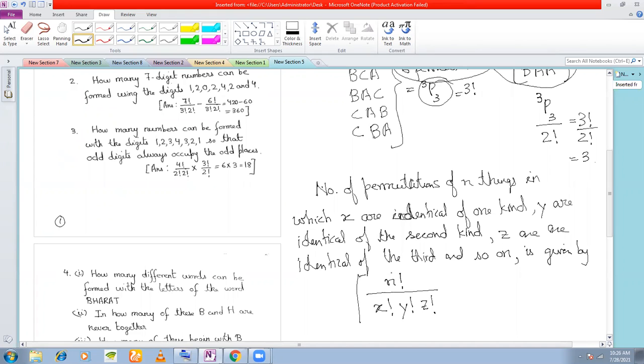Remember this formula. You can give dots also here, because we are talking about 'and so on'. So number of permutations of n things in which x are identical of the first kind, y are identical of the second kind, and z are identical of the third kind is given by this.